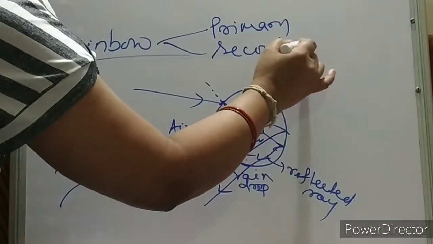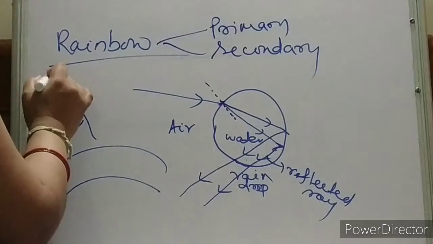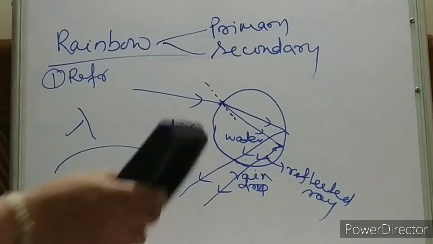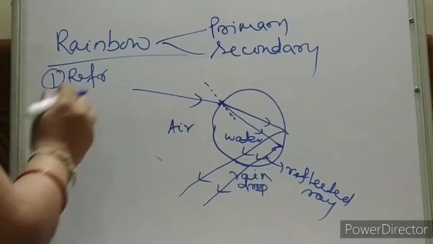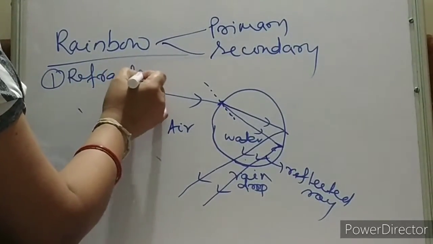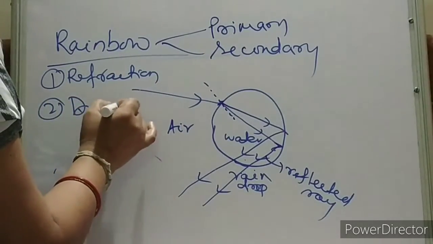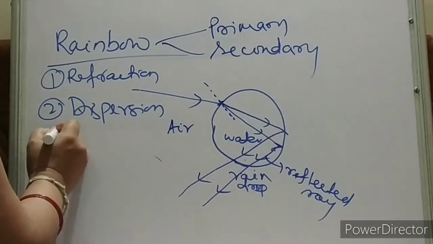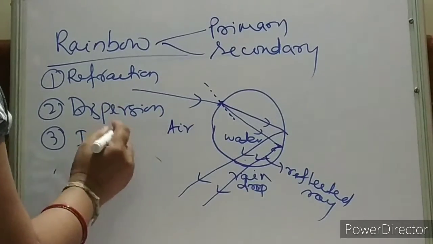Is it clear, children? So here what are the phenomena happening? Refraction, dispersion, as you can see, then internal reflection, again refraction.